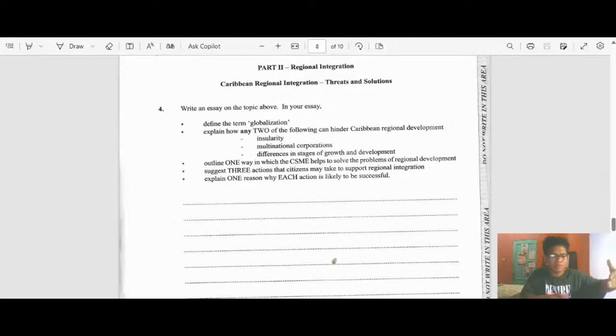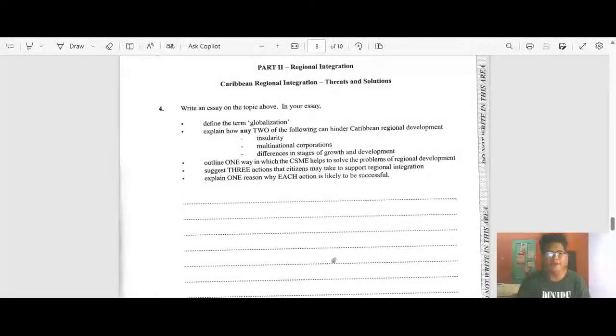And the less developed country will be lost. It will be like, what happened? I don't know what to do. So that is one of the ways they can hinder regional development within that region.